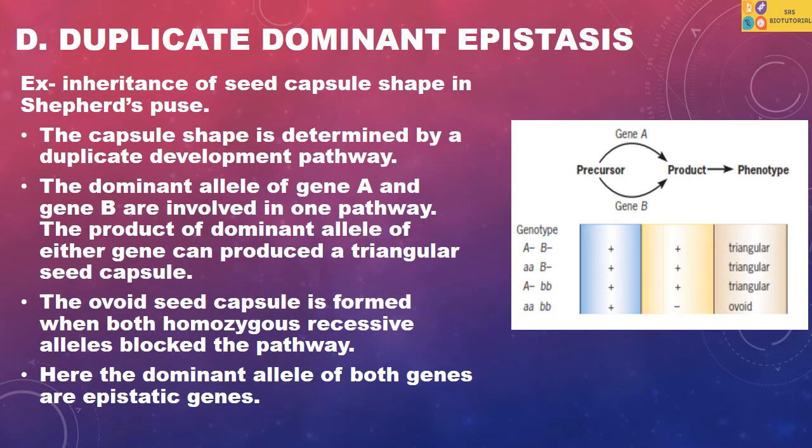The dominant alleles of gene A and gene B are involved in one pathway. The product of the dominant allele of either gene can produce a triangular seed capsule. The ovoid seed capsule is formed when both homozygous recessive alleles block the pathway. Here, the dominant alleles of both genes are epistatic genes.